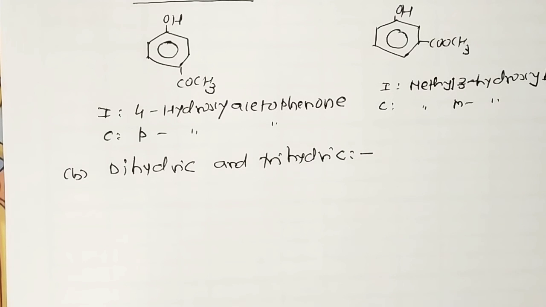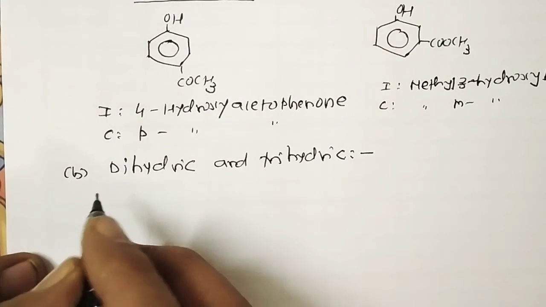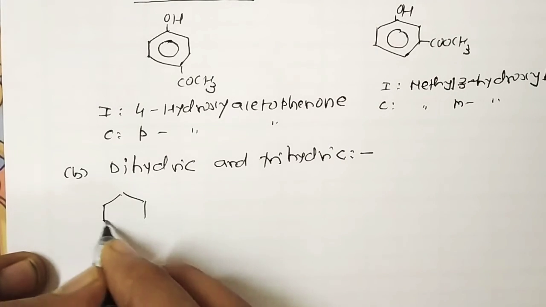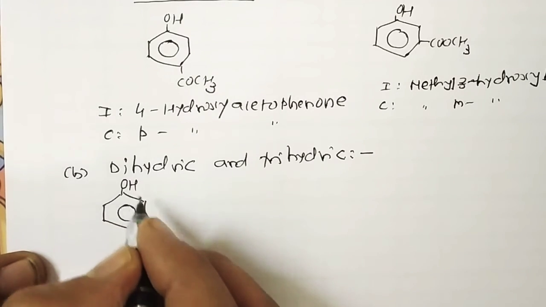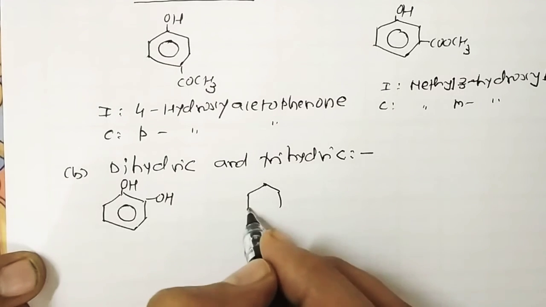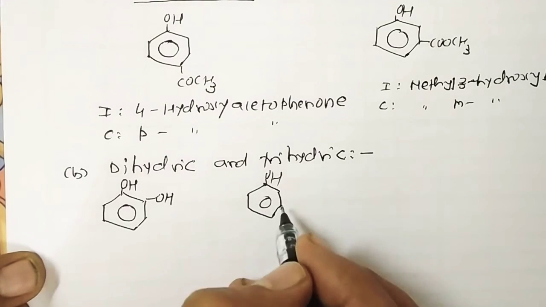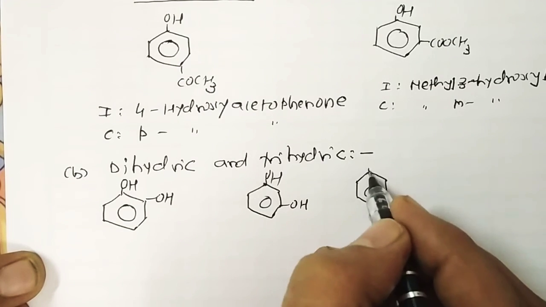However, they are better known by their trivial names too. For example, in the case of dihydric phenols, I start with this compound: OH and OH at the ortho position. In the same way, OH and OH at the meta position, and OH and OH at the para position.